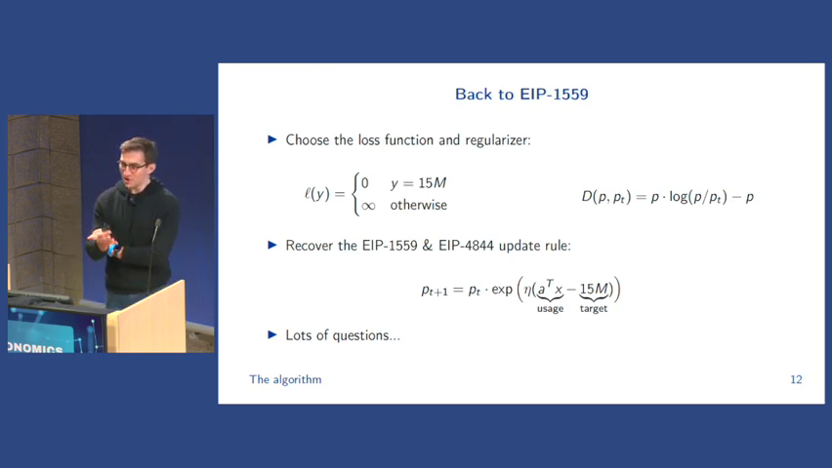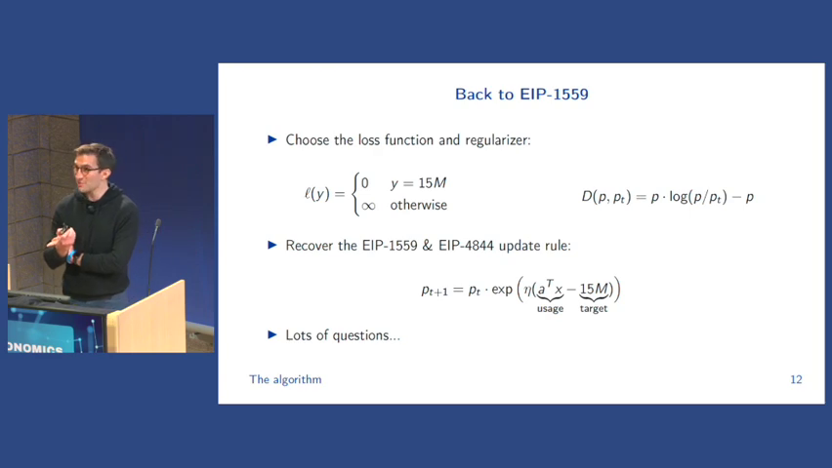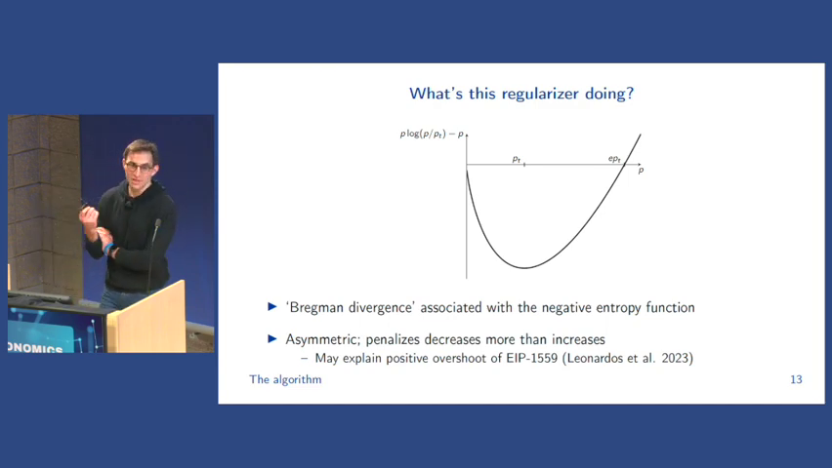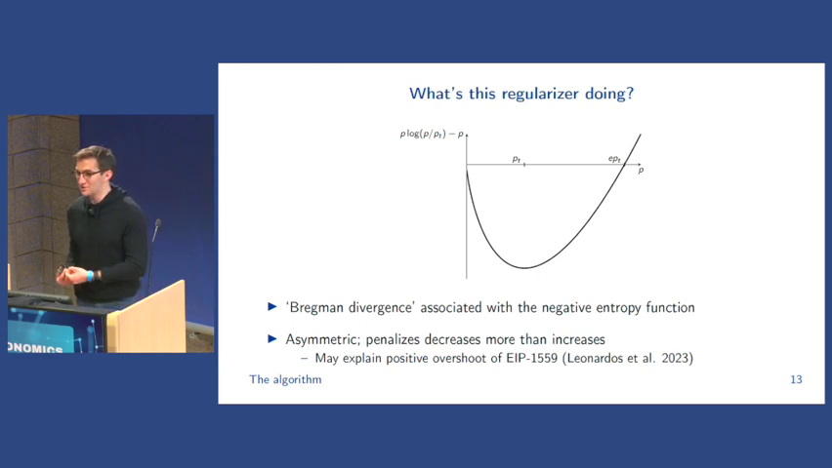I put up a loss function, I put up a regularizer, I tell you get 1559 or 4844. There's a lot of questions that we want to ask here, some of which I have answers to. First, what is this regularizer actually doing? Well, if we go ahead and plot it, we can see that, from the form of it, it is the Bregman divergence associated with the negative entropy function. It's not exactly the Bregman divergence. There's a constant offset here, but it's essentially that. So one immediate thing that we notice is this is asymmetric, and it penalizes decreases more than it penalizes increases.